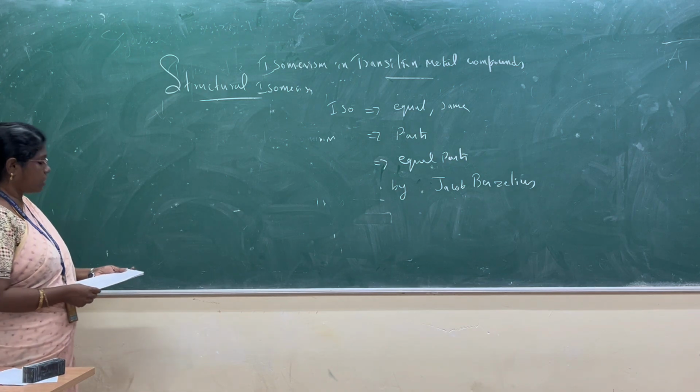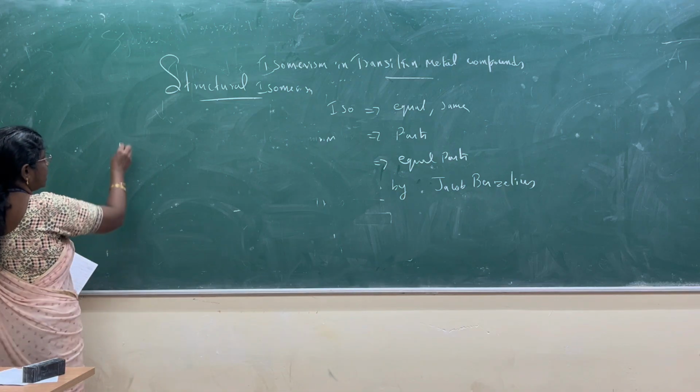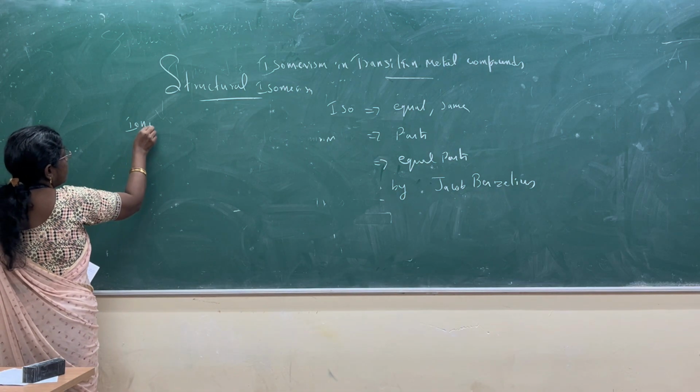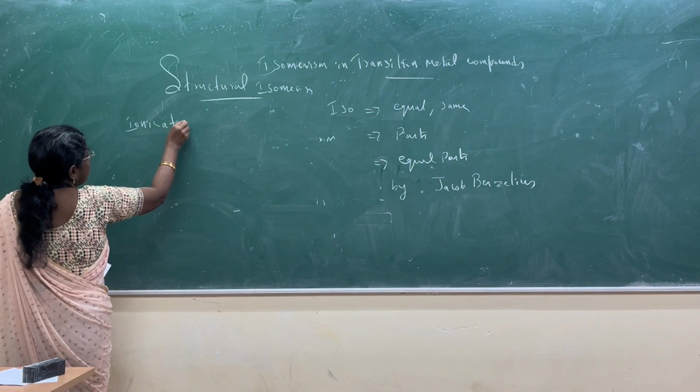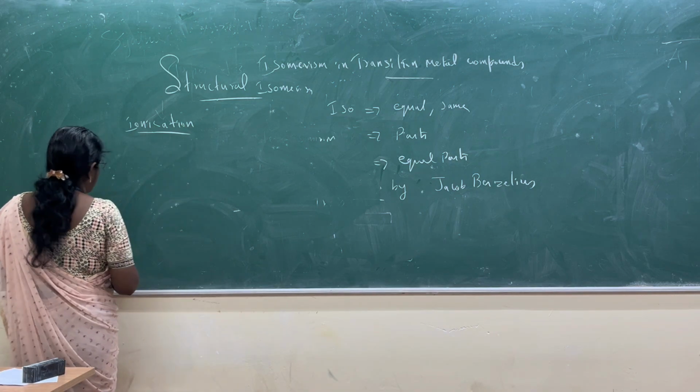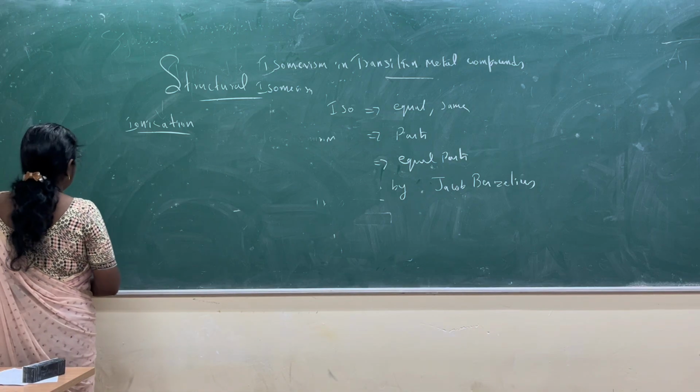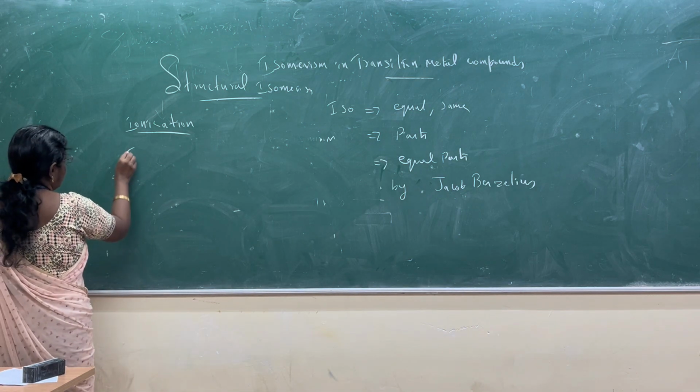First we see ionization isomerism. As an example, we take this coordination isomer.